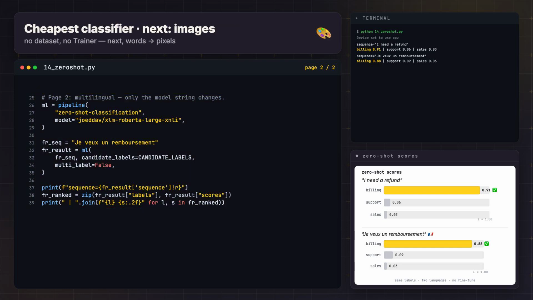So that's zero-shot. Find a checkpoint, hand it your own labels, read the scores. In any language with zero training, it's the fastest classifier you'll ever stand up. But notice we've never once left text. Every episode so far takes words in and gives words or labels out. Next episode, we leave text behind entirely. We fire up diffusers and turn a written prompt into an actual generated image. Words go in, pixels come out.